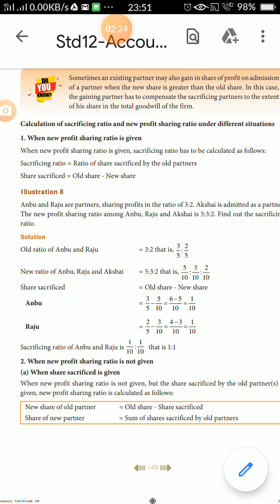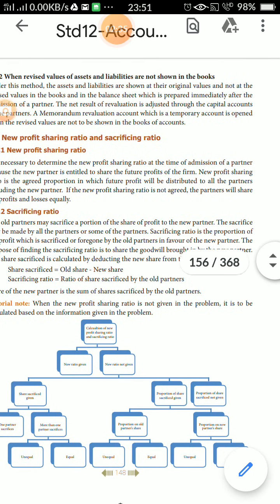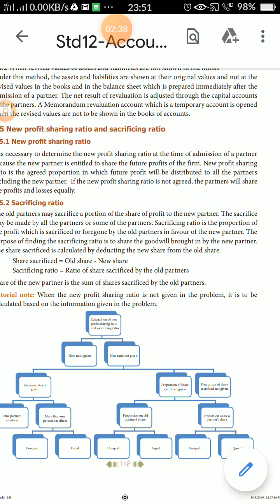New profit sharing ratio. It is necessary to determine the new profit sharing ratio at the time of admission of a partner because the new partner is entitled to share the future profit of the firm. New profit sharing ratio is the agreed proportion in which the future profit will be distributed to all the partners, including the new partner. If the new partner's sharing ratio is not agreed, the partners will share profit and loss equally.